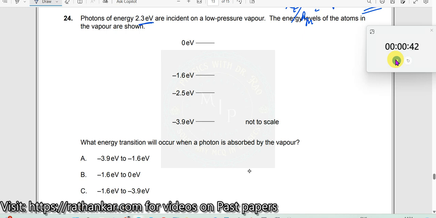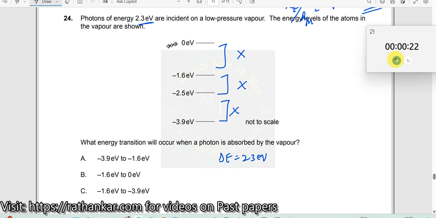That's the reason over here. So your delta E should be 2.3 electron volt. We need to find. Okay. So here 0 to 1.6 not possible. 1.6 is a difference. 1.6 to 2.5, this is 0.9. This is also not possible. Here 2.5 to 3.9, 9 minus 5 is 4, 3 minus 2 is 1. So therefore this is also not possible.